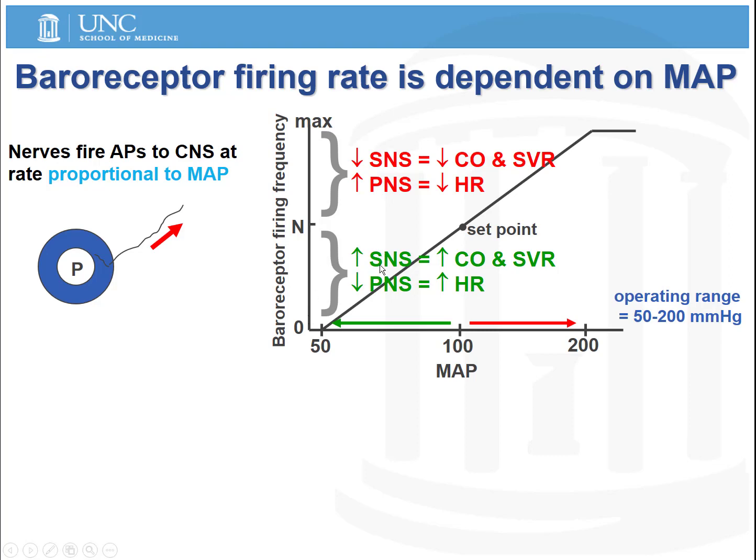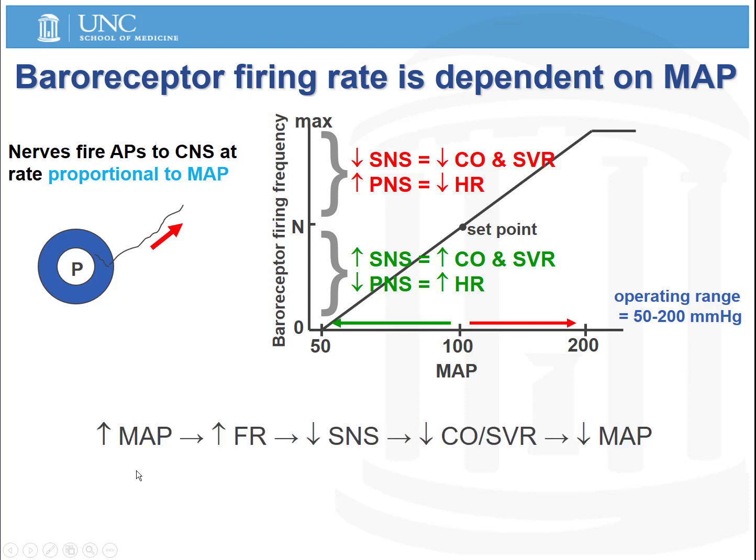And this leads to an increase in the tone of the sympathetic nervous system and a decreased influence of the parasympathetic nervous system. So this engagement of the sympathetic nervous system leads to an increased cardiac output and systemic vascular resistance, ultimately leading to an increase in mean arterial pressure. And the withdrawal of the parasympathetic nervous system actively leads to an increase in heart rate, which also ultimately leads to an increase in mean arterial pressure.